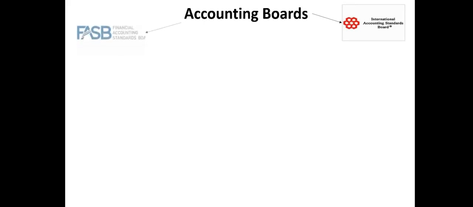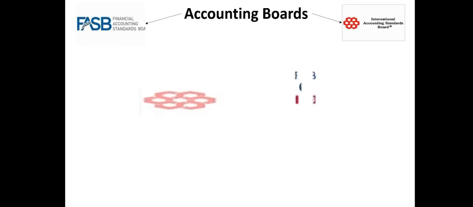There are two main boards for organizing accounting as we know it now, which are: number 1, the International Accounting Standards Board, IASB, previously known as the International Accounting Standards Committee, IASC. Number 2, the Financial Accounting Standards Board, FASB. Let's get to know more about what they offer as well as some information about their history.